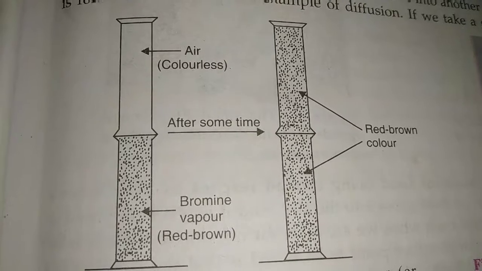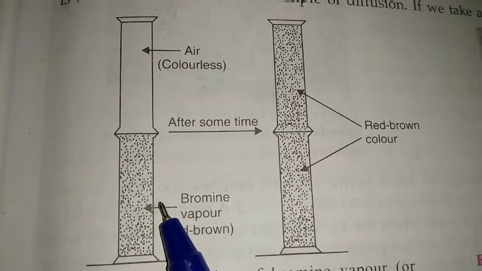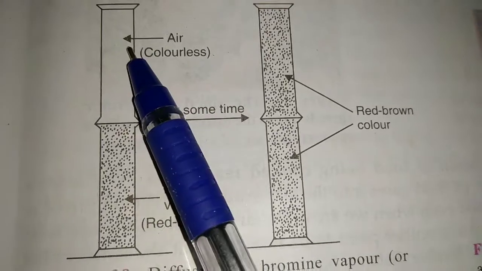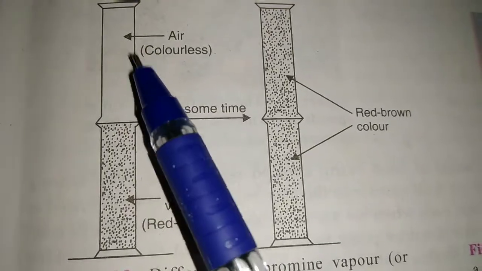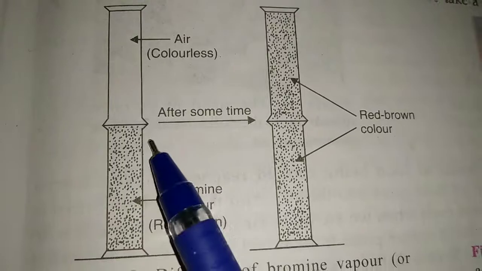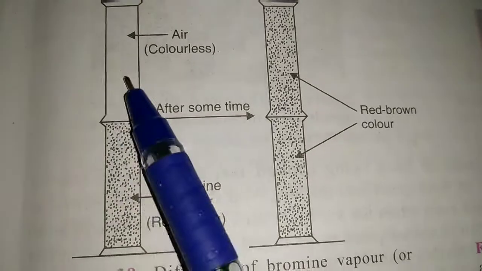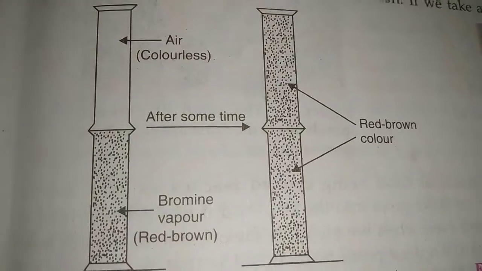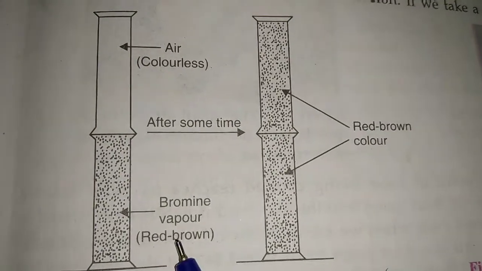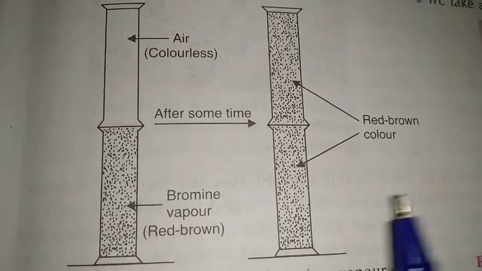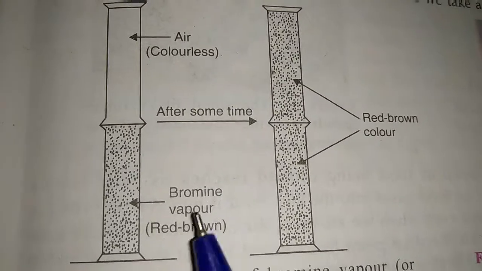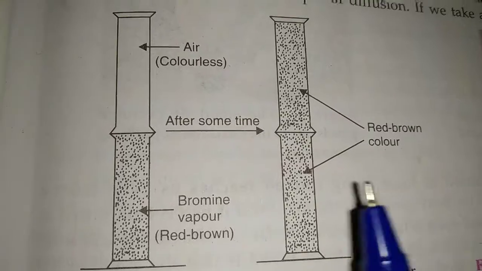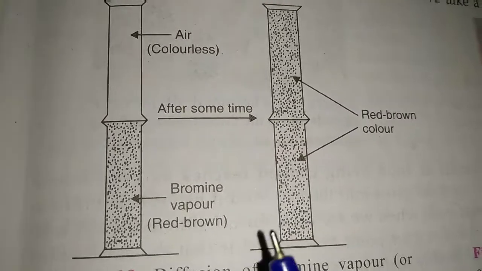Why am I speaking like this? Because if these particles do not move, if these particles do not show motion, then how would the particles go into this jar? Actually, the movement of particles is occurring, that's why diffusion is happening, right? That means when the movement of particles is more, the diffusion of the particles is more. And when will the movement of particles be more? When the force of attraction between the particles is less, or the distance between the particles is more.